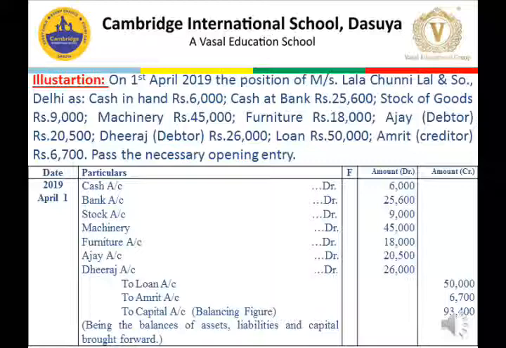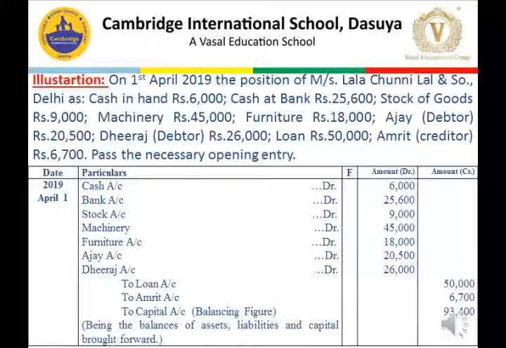Now we will record the opening entry in the beginning of next year, 1st April 2019. We will record all the assets individually on the debit side. Cash account debit 6,000, bank account debit 25,600, stock account debit 9,000, machinery account debit 45,000, furniture account debit 18,000, Ajay account debit 20,500, Dheeraj account debit 26,000. All the assets are debited here. To loan 50,000 and to Amrit 6,700.